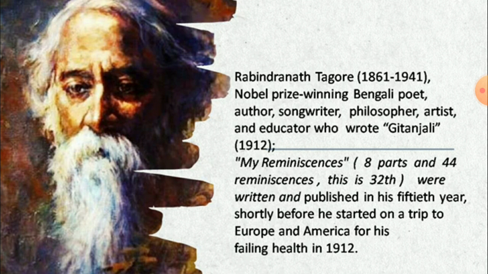Next, My Reminiscences. This is also one of the works published by Rabindranath Tagore. My Reminiscences consists of 8 parts and 44 reminiscences. Reminiscences means the process of remembering his past days, his past incidents, his past life. So here, he has written 44 reminiscences. Today, our lesson is the 32nd reminiscence we are going to discuss.